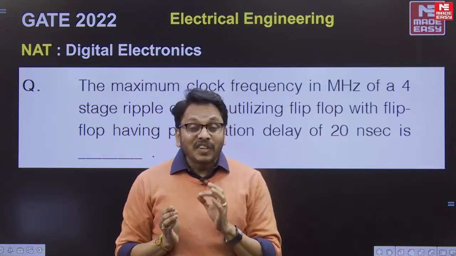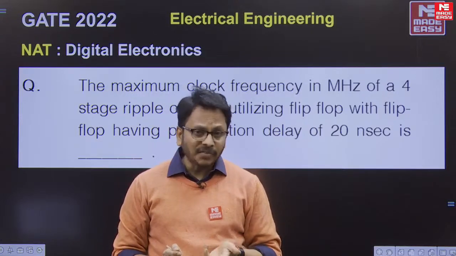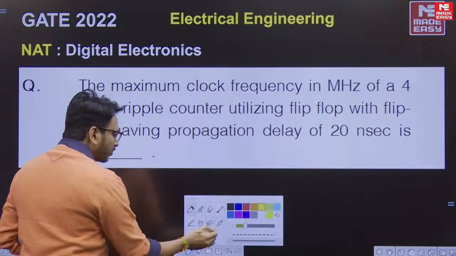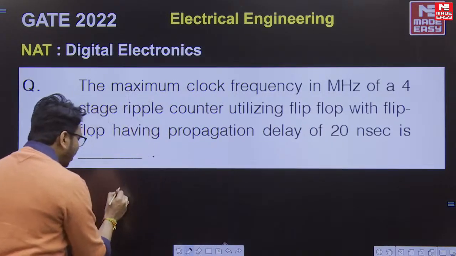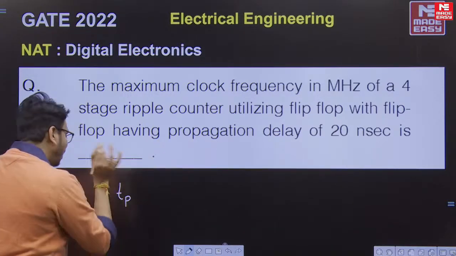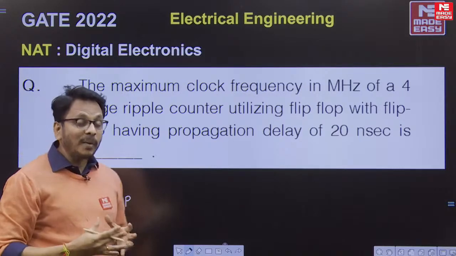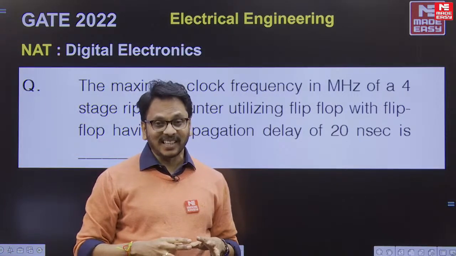Each flip-flop has a particular propagation delay Tp, say for example. Then if there are n flip-flops, we can say n into Tp is the overall propagation delay.